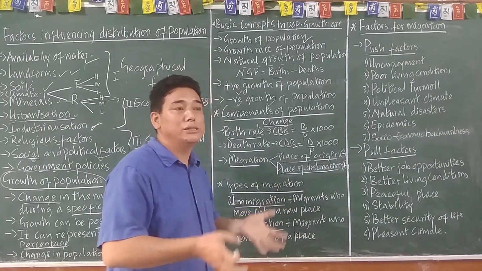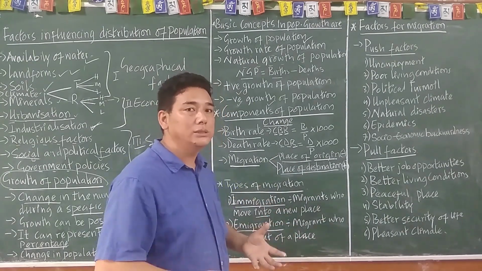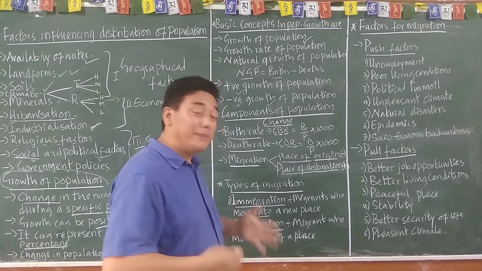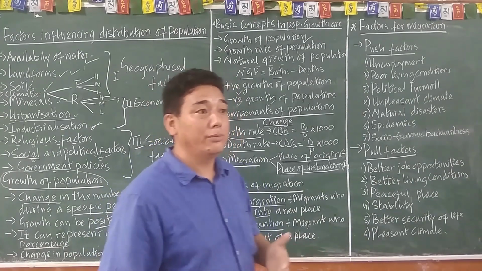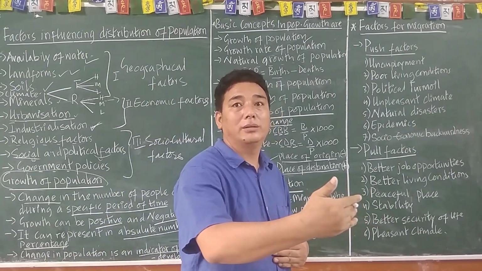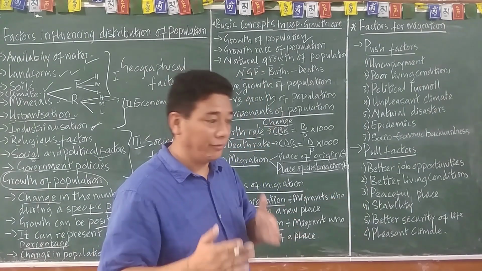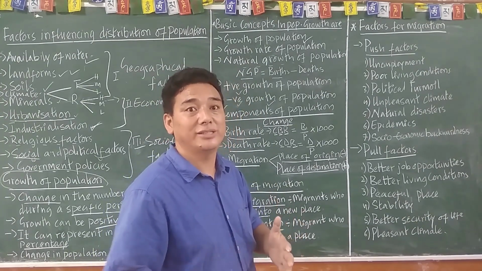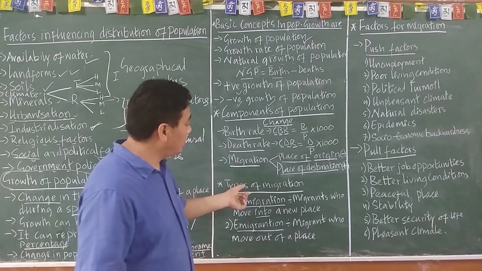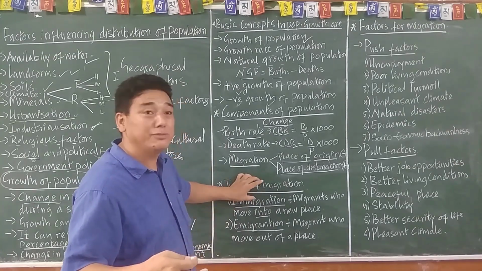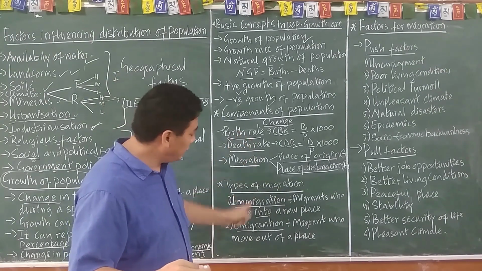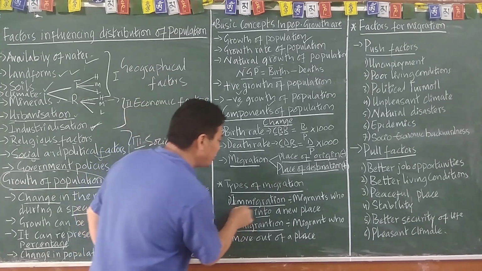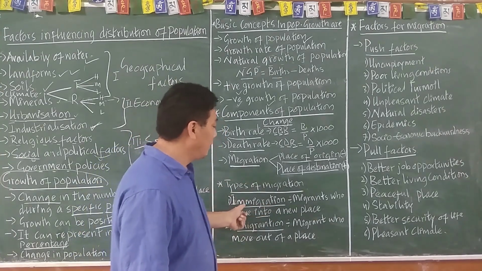But the situation says we are exiled, or politically we are exiled, but we have migrated almost permanently. And temporal migration, for the time being, and seasonal migration. For example, the nomad people migrate season-wise. So there are many different types of migration, but these two types have been given importance in your textbook.